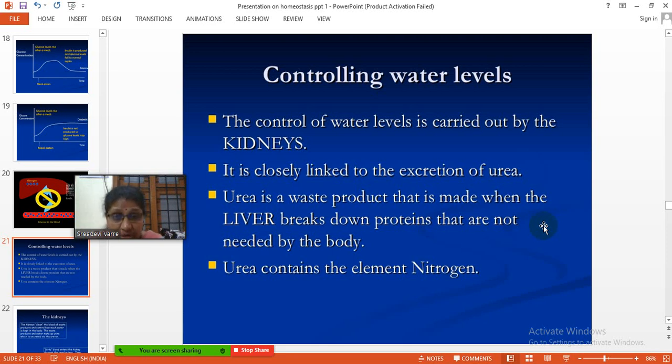So how are the water levels controlled in our body? The control of water levels is carried out by the kidneys. It is closely linked to the excretion of urea. Urea is a waste product that is made when the liver breaks down proteins that are not needed for the body. Urea contains the element nitrogen. So finally I can say that water levels are controlled by the kidneys.